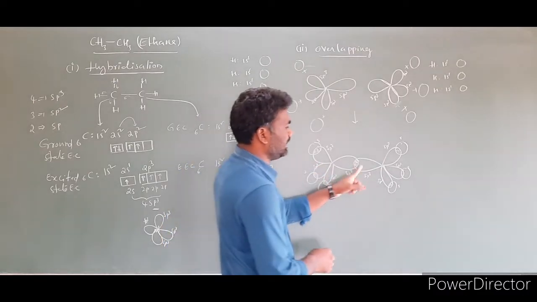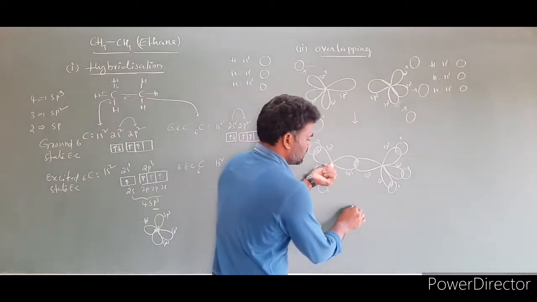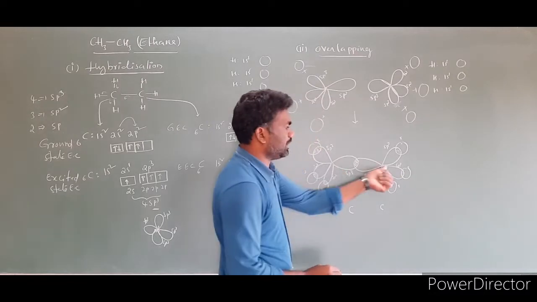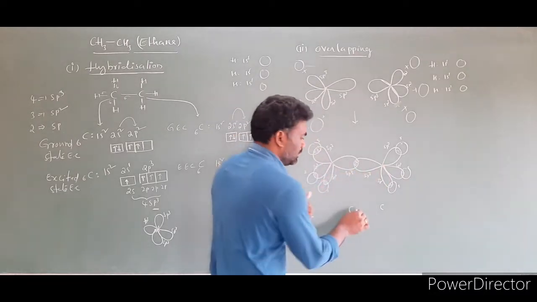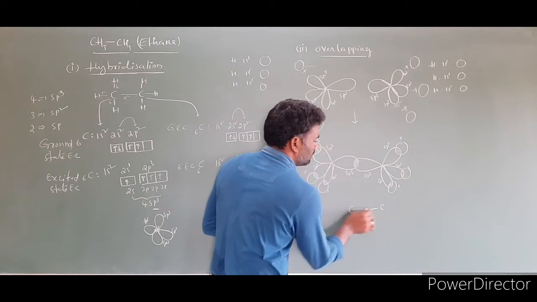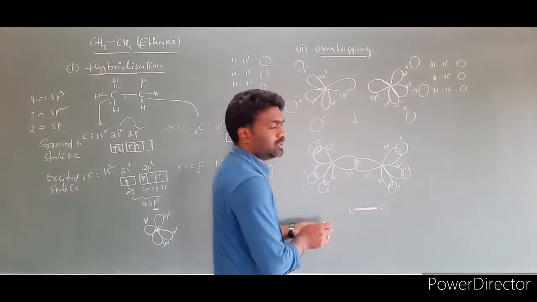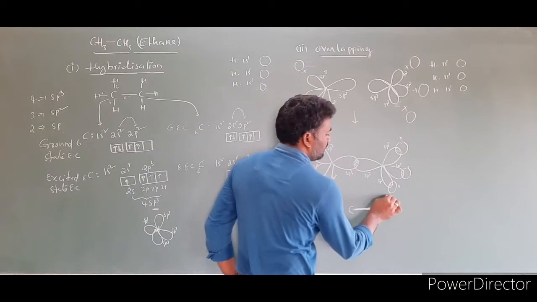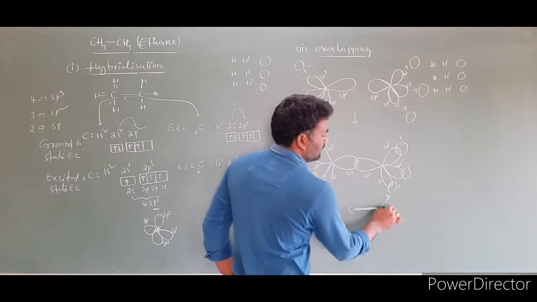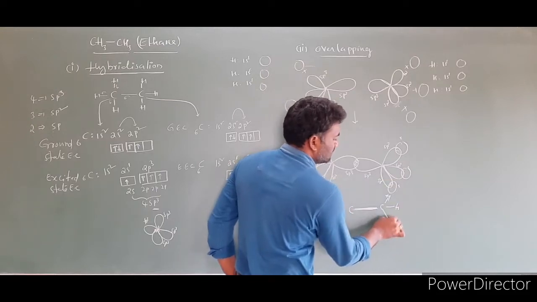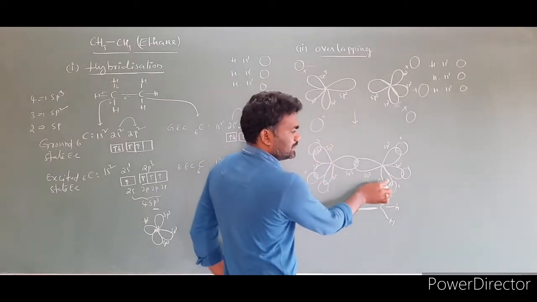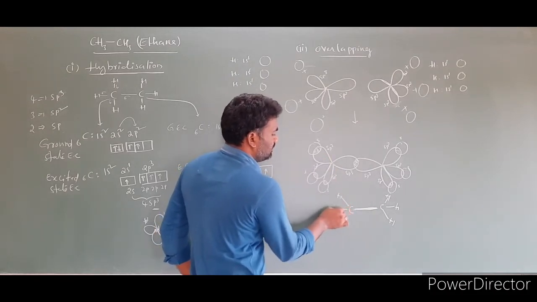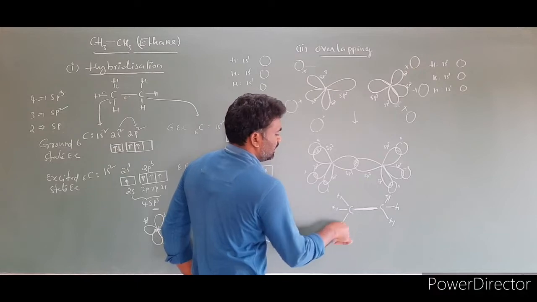Now write the structure of the ethane molecule. This is one carbon. So the first carbon I took here, and this is another carbon. Between the 2 carbon atoms, this overlapping can form one bond. So this is the one bond. And between this carbon and hydrogen is one bond. Between carbon and hydrogen, this is the second bond. Between carbon and hydrogen, this is the third bond. This is from hydrogen, this is from carbon. For this case also, this bond I am writing. So this is the carbon hydrogen bond.